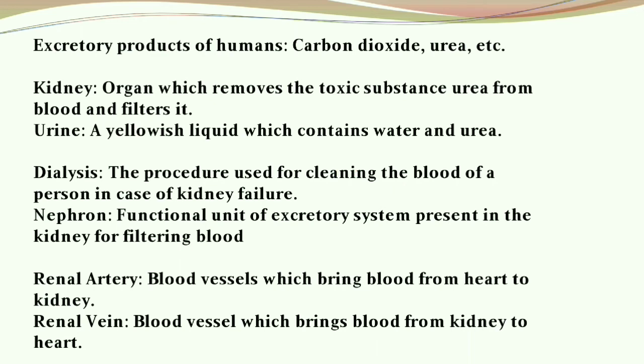So, coming to dialysis. What is dialysis? Dialysis is a procedure used for cleaning the blood of a person in case of kidney failure. So, what is a nephron? A nephron is a functional unit of the excretory system present in the kidney for filtering blood. So, what is a renal artery and a renal vein? The renal artery is a blood vessel which brings blood from the heart to the kidney, whereas the renal vein is a blood vessel which brings blood from the kidney to the heart.